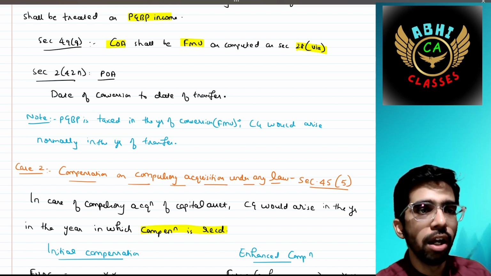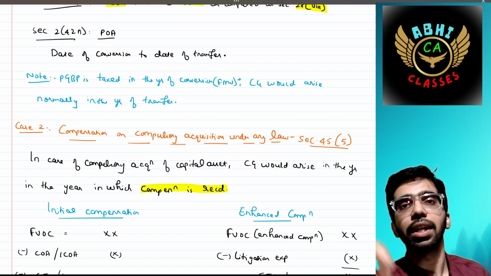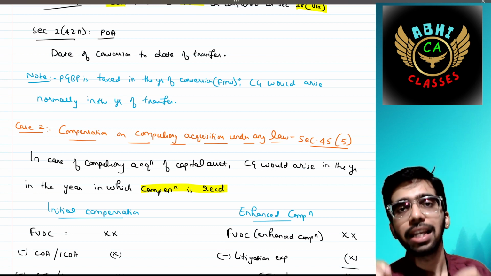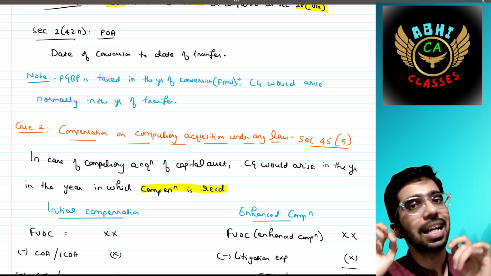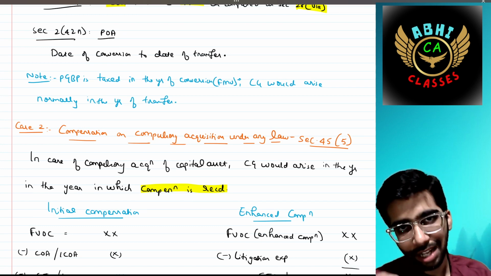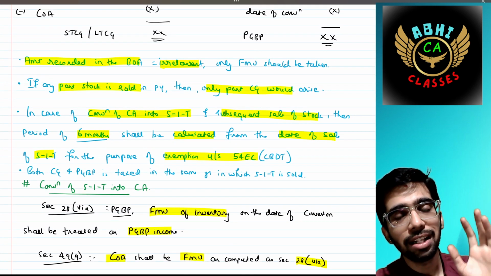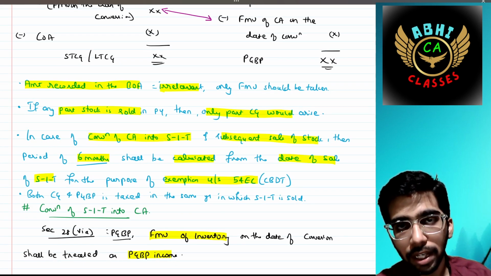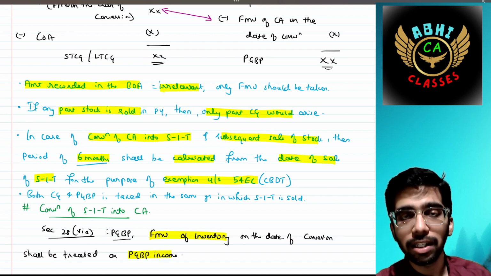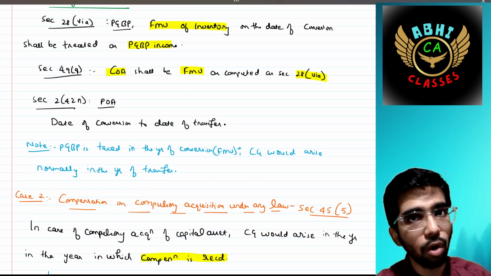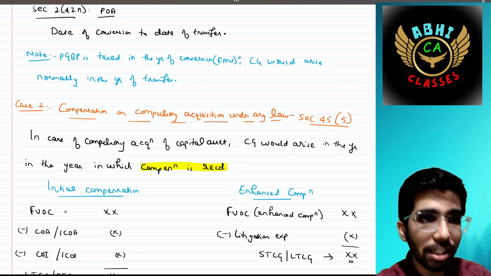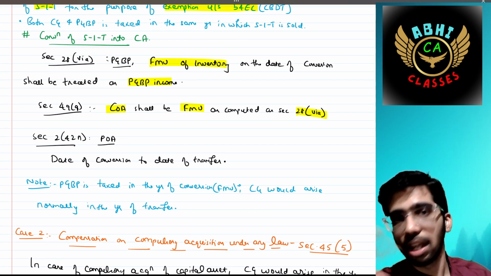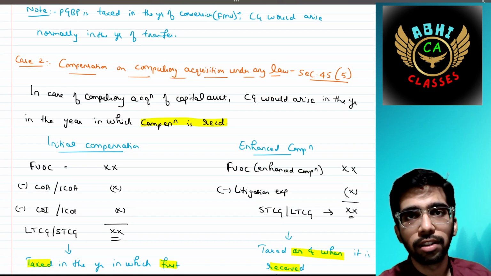Note, the PGBP is taxed in the year of conversion under Section 28, but the capital gain would arise in the year in which that capital asset is transferred. That's it. But when the capital asset is converted into stock, then both PGBP and capital gain would be taxed in the same year of selling of that stock in trade. But when the stock in trade is converted into capital asset, it would be different years. This is the first case.